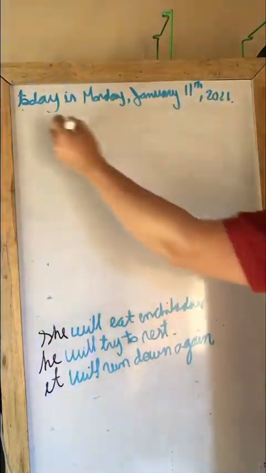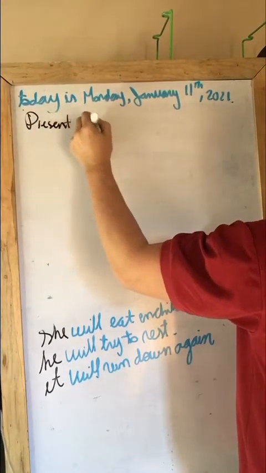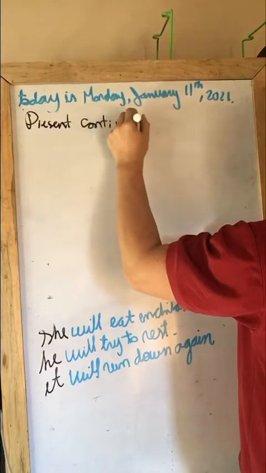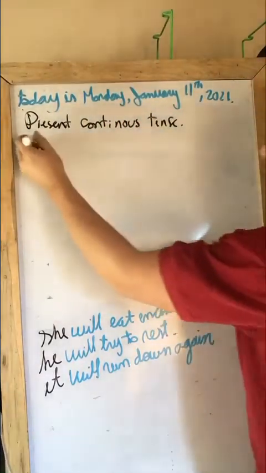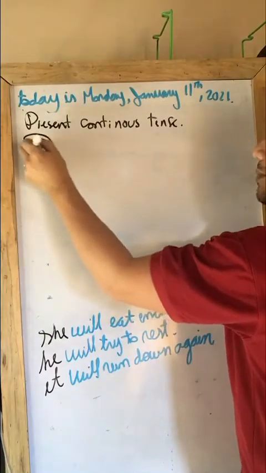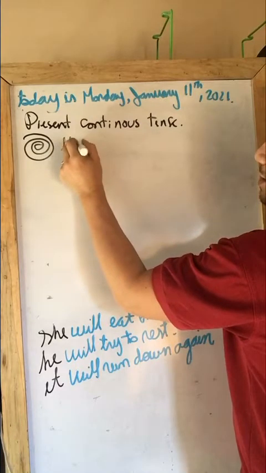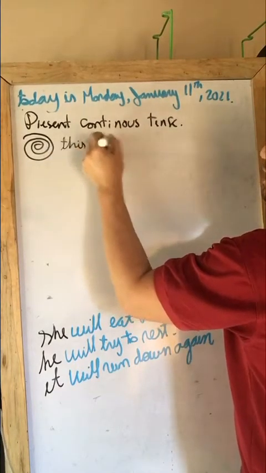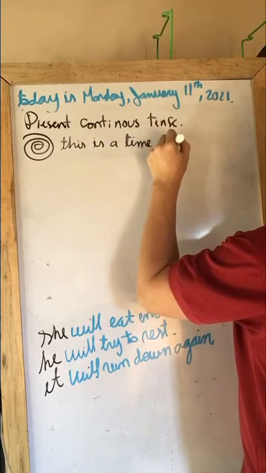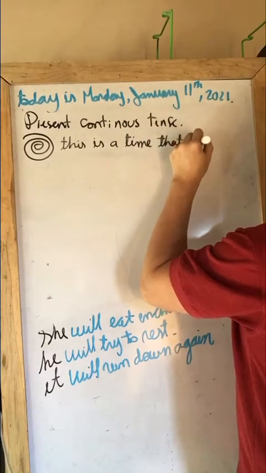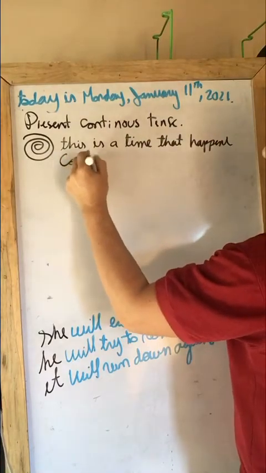Now we are going to write in here present continuous tense. Now, the present continuous tense is a time that happens constantly. So we are going to write this is a time that happens constantly.